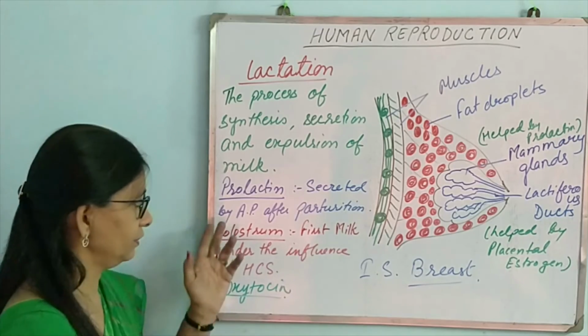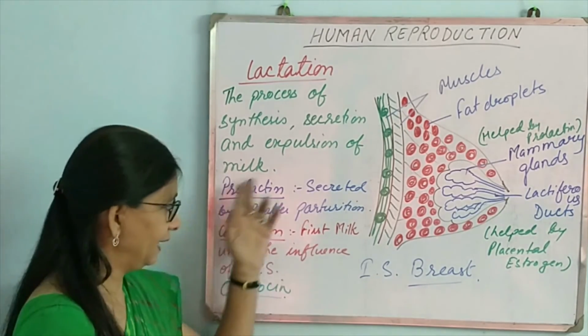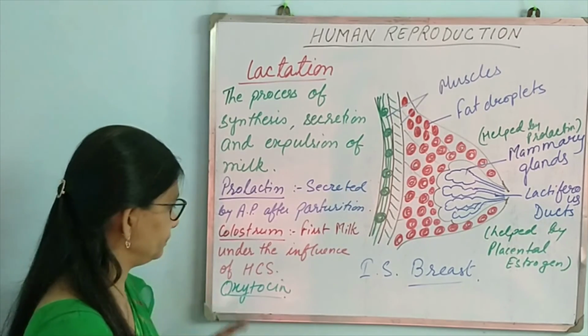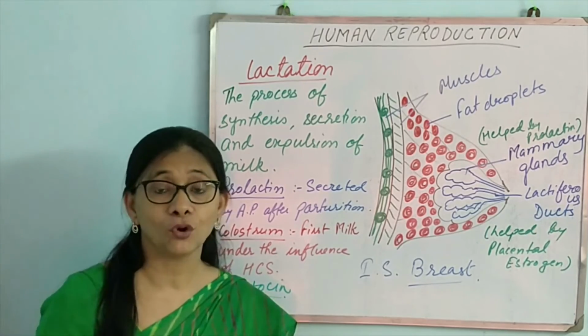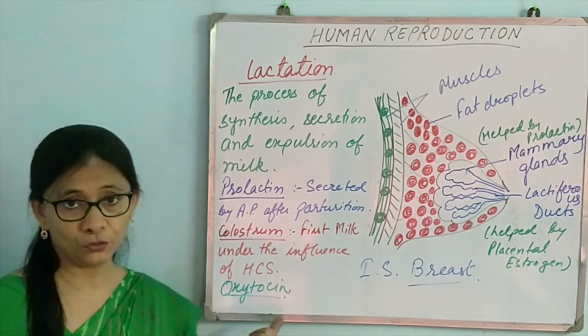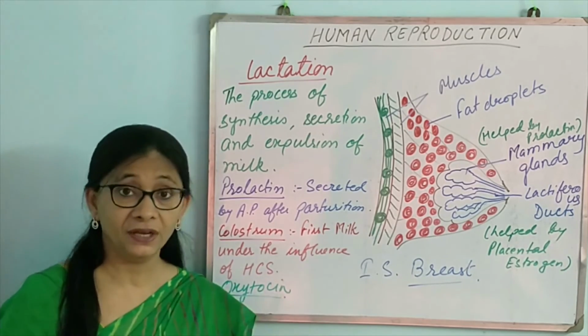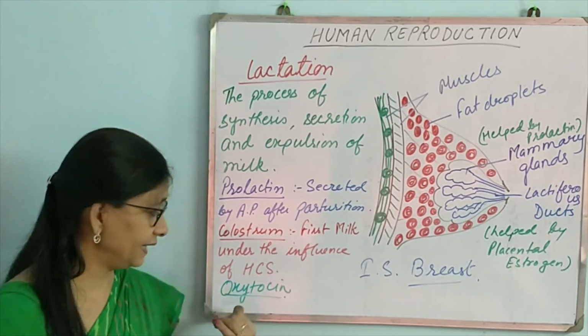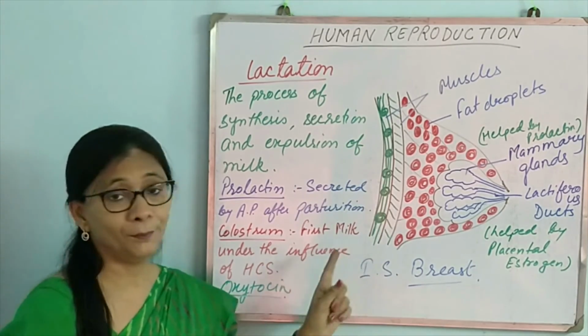Prolactin is secreted by the anterior pituitary after parturition, and it helps in the milk secretion. The starting process of milk secretion is also helped by oxytocin. As we had seen, oxytocin is released at the later part of pregnancy, and it helps in the contraction of uterine muscle. It also helps in the contraction of breast muscle.